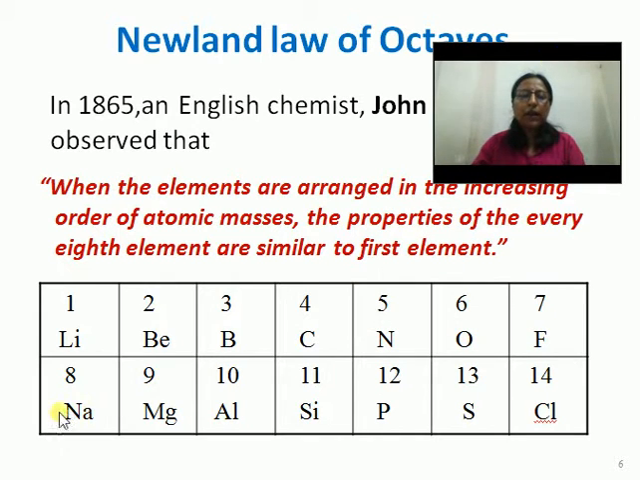So you see here we have from lithium to fluorine. That means we have 7 elements, and they are kept in the increasing order of their atomic masses. Now the 8th element, that means sodium, will have a similarity in properties with the first element. That is, lithium and sodium will have similar properties, like beryllium and magnesium, boron and aluminium, and so on. This was told by Newland.